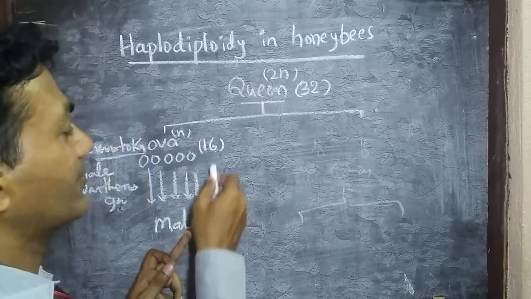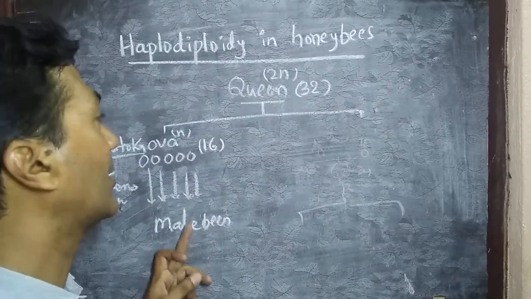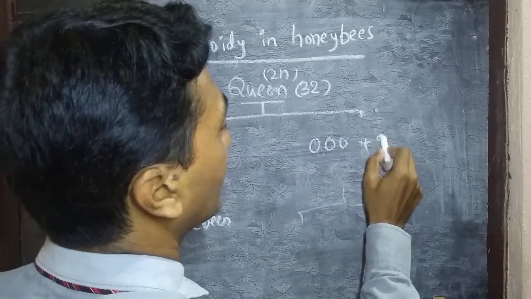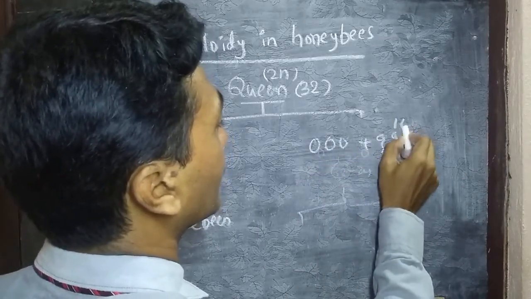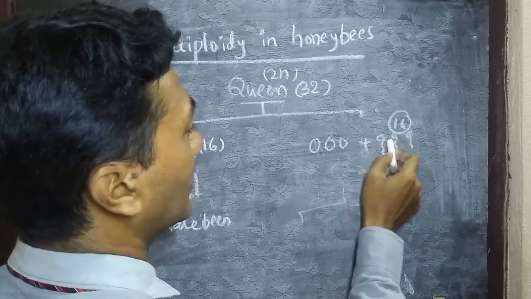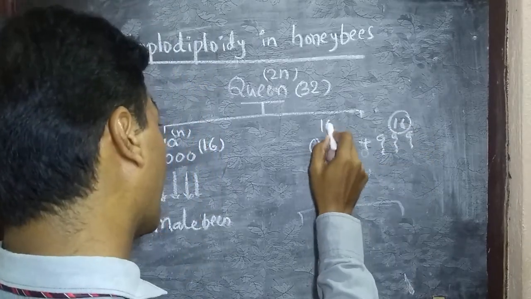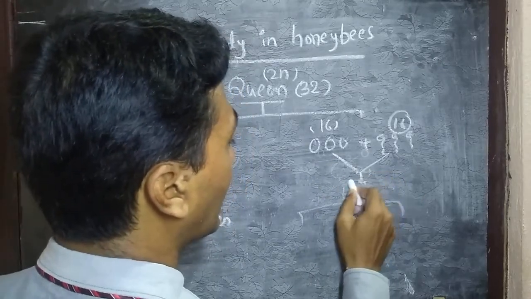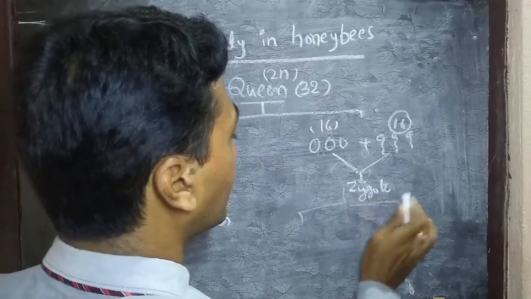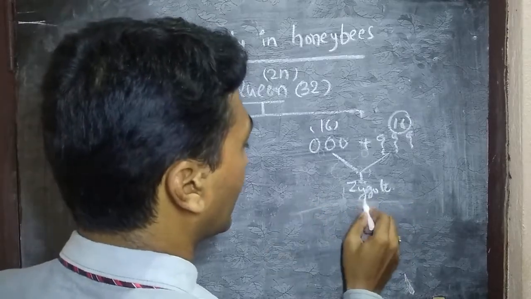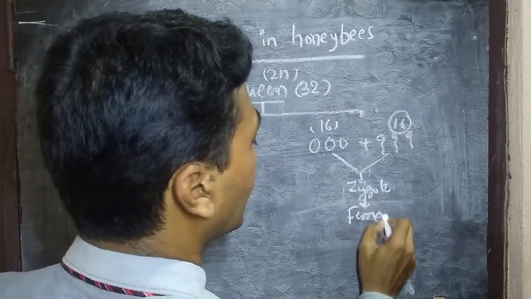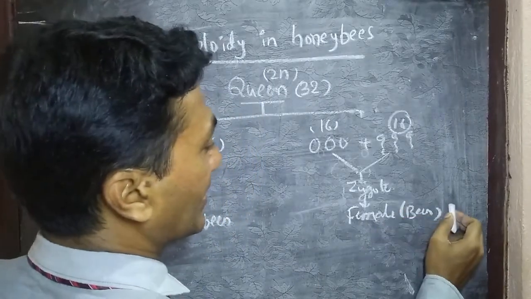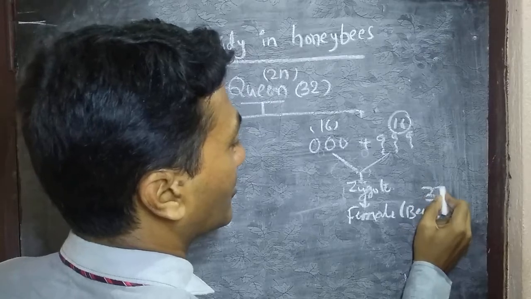So male bees always form from the ova, the gametes of the queen bee, and later the next ova which are fertilized with sperms. The sperms have 16 chromosomes. The ova also have 16 chromosomes. By fusion of these, a zygote will form. The zygote develops into female bees. So the female bees are in 2n state, so there will be 32 chromosomes.